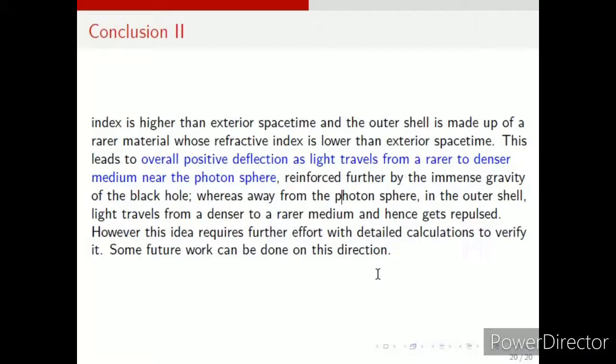So as the light travels from a rarer to a denser medium near the photon sphere, there is a positive deflection. Also, there is the effect of gravity, so there is a positive deflection. But farther away from the photon sphere, it gets repulsed in some way as it travels from a denser to a rarer medium. Now, obviously, this is a new kind of approach, so it requires further study, and I hope that this presentation encourages others to study in this field.